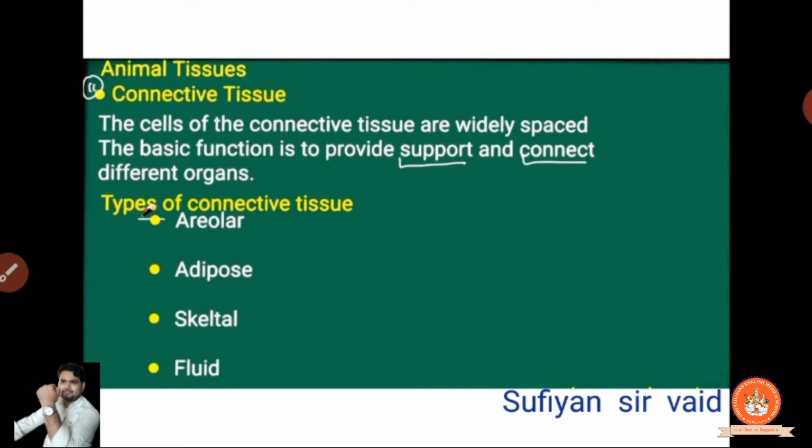How can it be a support? If someone pinches you continuously, it will protect you from that. Even blood circulation from one place to another is also connective, because blood vessels and fluid go from one place to another. It is a connective tissue. It keeps your body connected.